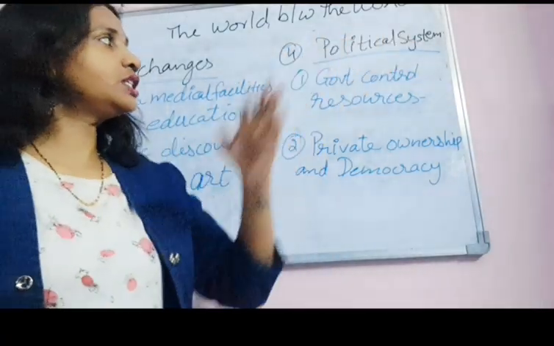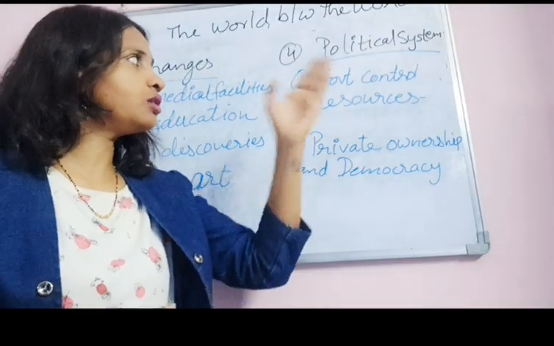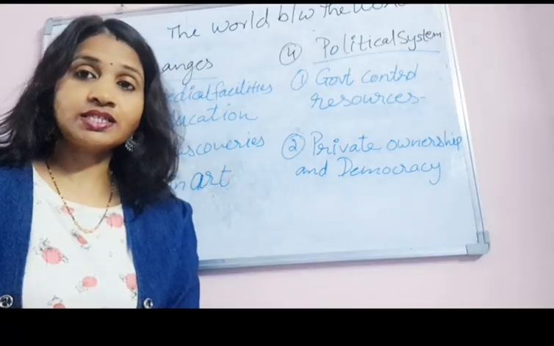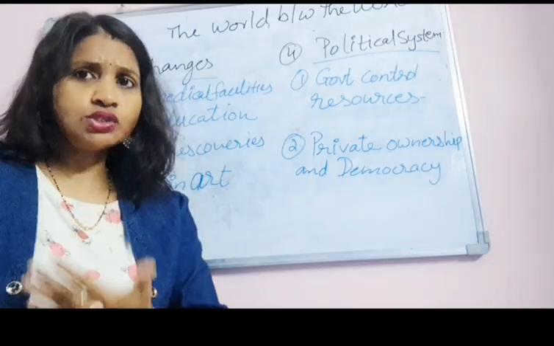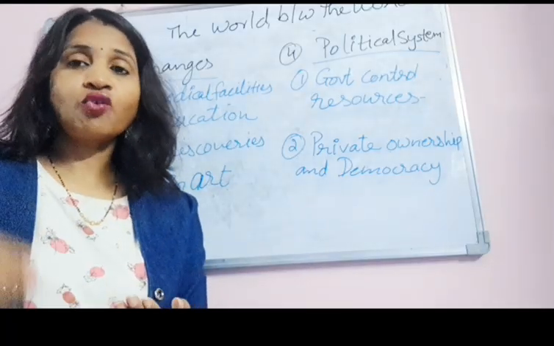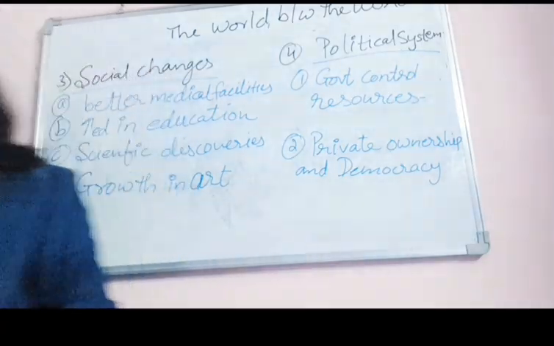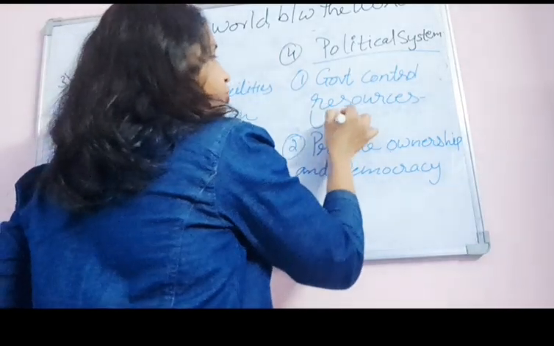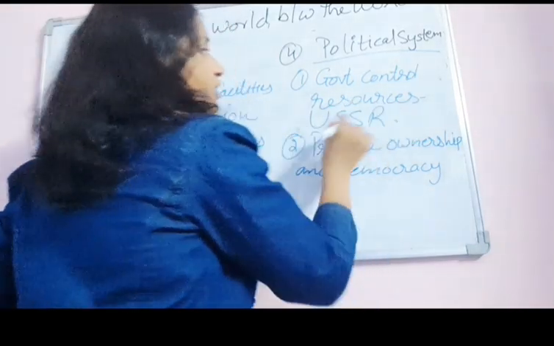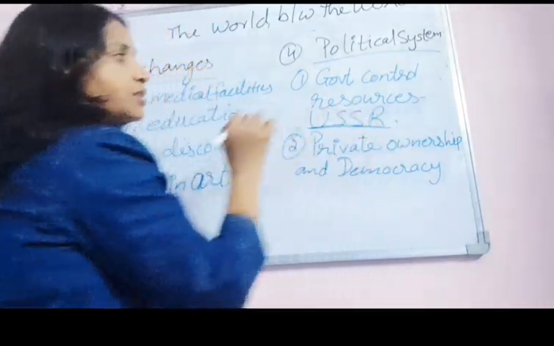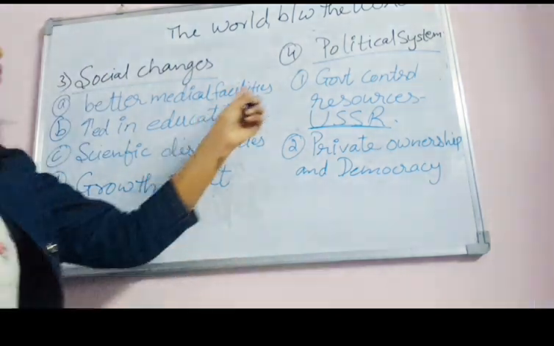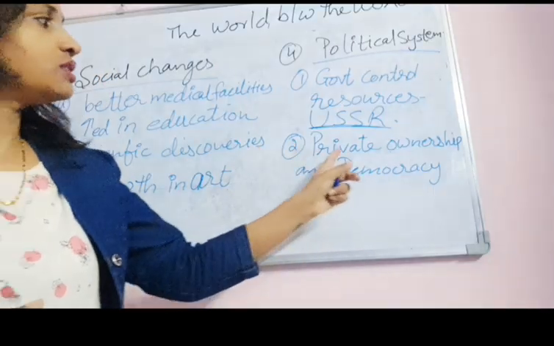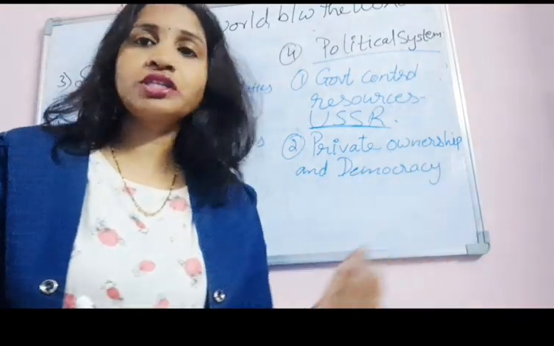Next was the political system. In this, the government controls resources. Yesterday we discussed that socialism was followed by the USSR. This country followed socialism, in which the government controls resources. Next is private ownership and democracy.